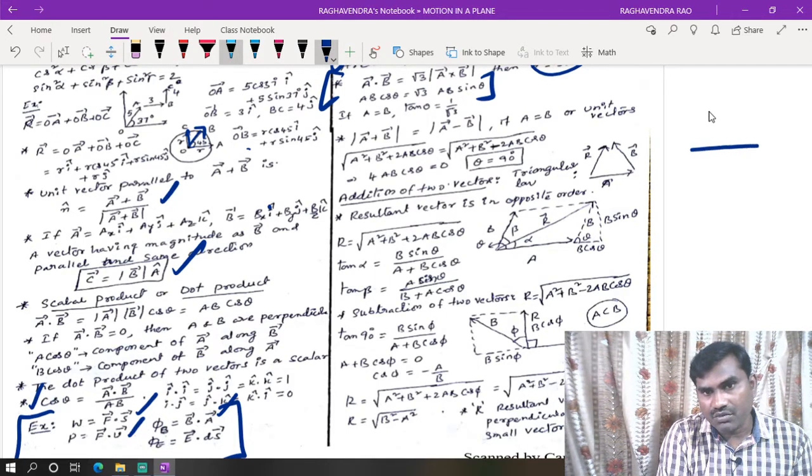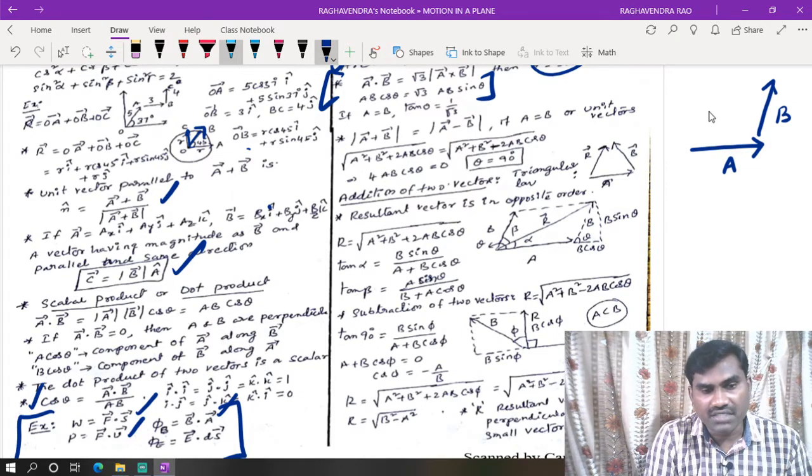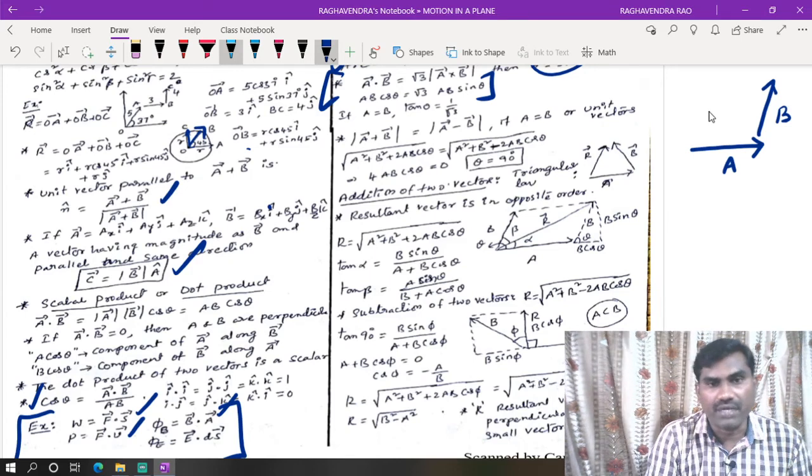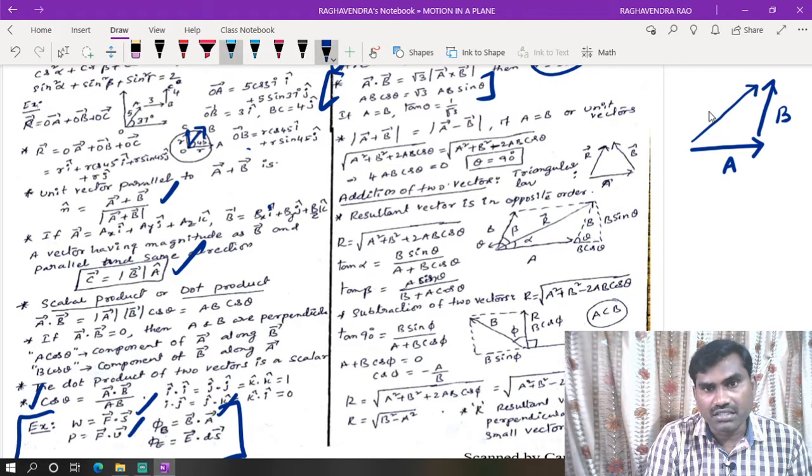If two vectors are representing two sides of a triangle, so this is A, this is B, in the same order, then the resultant of these two vectors is another vector which is in opposite order. Now these two are in this order.